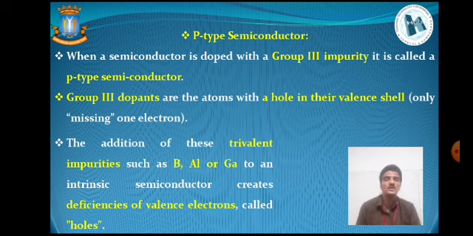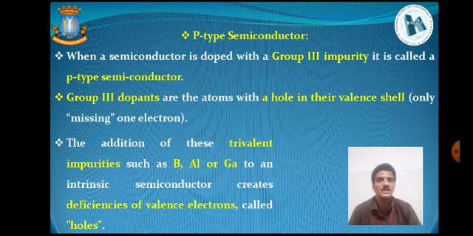Now we will switch to the other type of extrinsic semiconductor, that is the p-type semiconductor. Also we can consider it a positive type semiconductor. When a semiconductor is doped with a group 3 impurity, which is a trivalent impurity, such semiconductors are called p-type semiconductors. We have seen in the earlier case of the n-type semiconductor that it has a pentavalent impurity. In contrast, we now have a group 3 impurity.